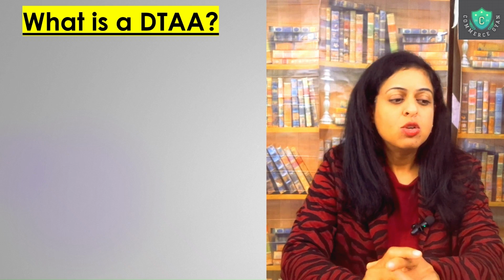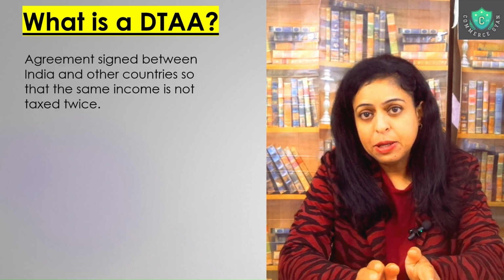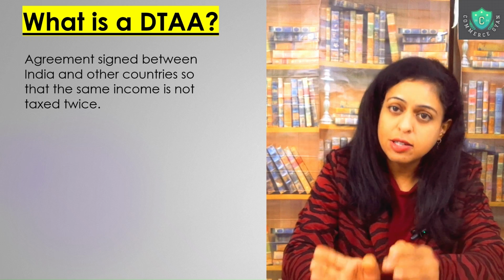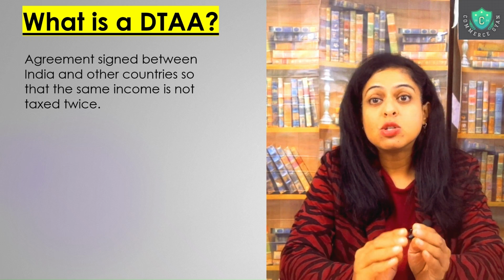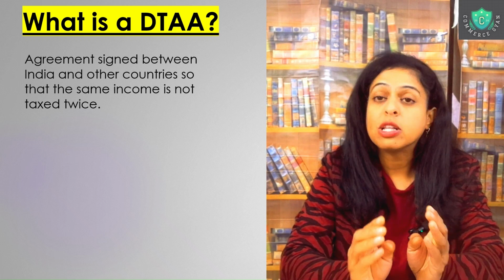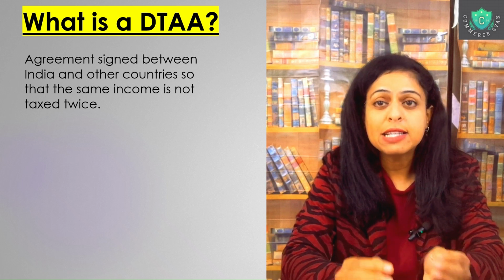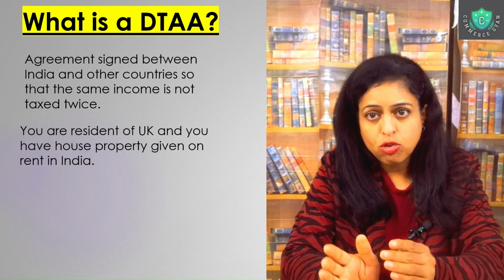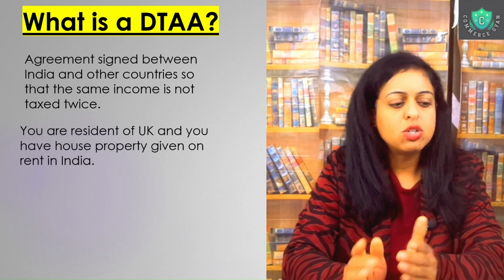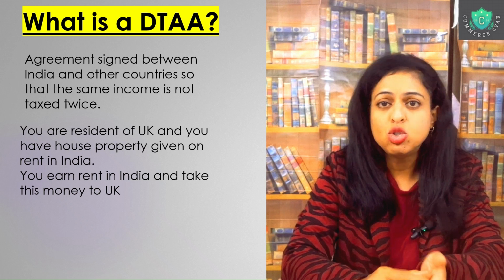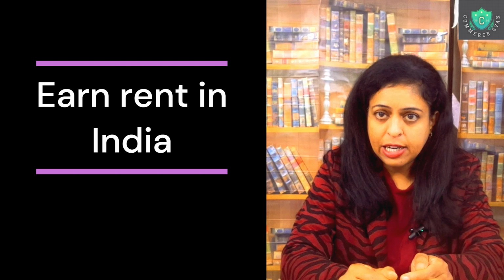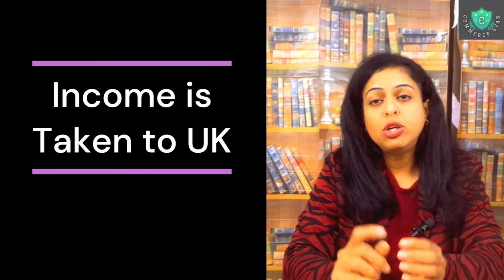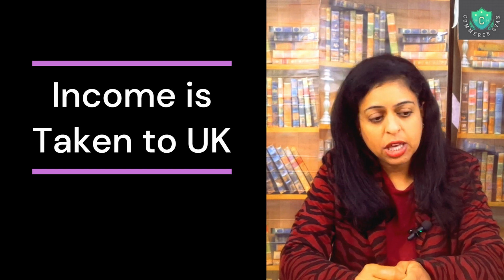Very important. These are agreements which are signed between India and other countries so that there is no double taxation, or the same income is not taxed twice in both countries. So just in case you're a resident of the UK, the United Kingdom, and you have a house property in India which you have given on rent, let's suppose. So what happens? You earn rent in India, but this income is taken to the UK. Also, you might be paying taxes in the UK.